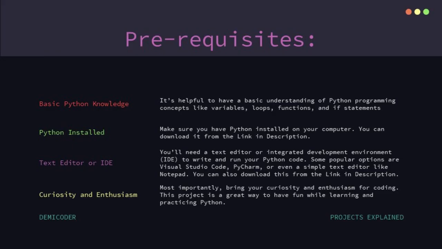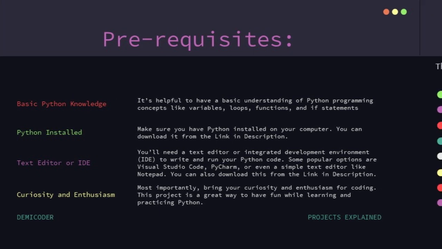I will guide you through the prerequisites we need. Basic Python knowledge. Python installed. You can download it from the link in description. Text editor or IDE. You can also download this from the link in description. Curiosity and enthusiasm. Most importantly, bring your curiosity and enthusiasm for coding. This project is a great way to have fun while learning and practicing Python.